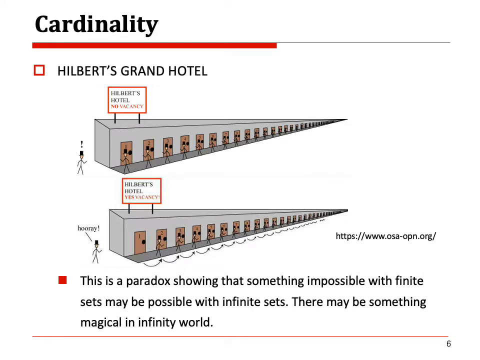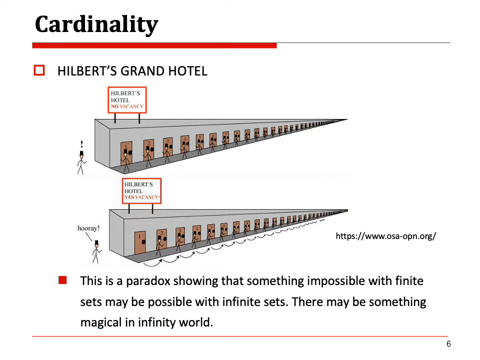In discrete mathematics, one interesting topic is cardinality. Cardinality means, for a given set, the number of elements. Commonly, the number of elements is finite or infinite. Maybe you know, but think about the infinite world. The infinite world is not as simple, and sometimes there is a kind of magic. This is very interesting.